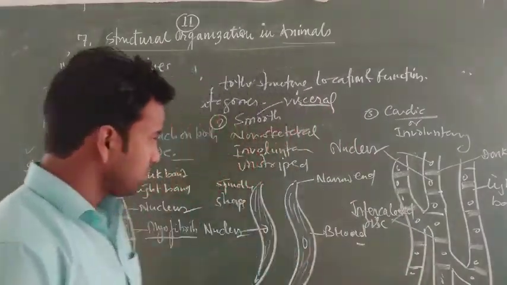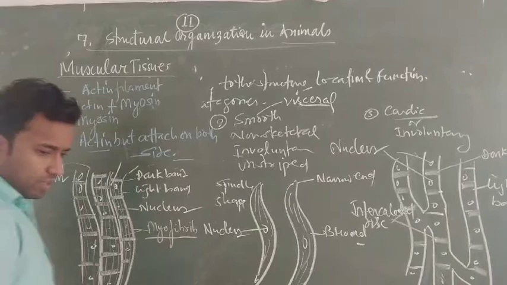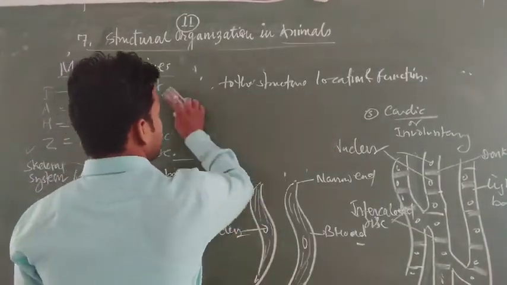Now the second one is the smooth muscles. Smooth muscles are also called non-striated muscles, or visceral muscles.